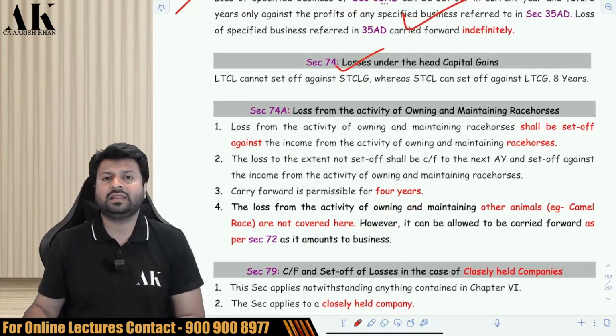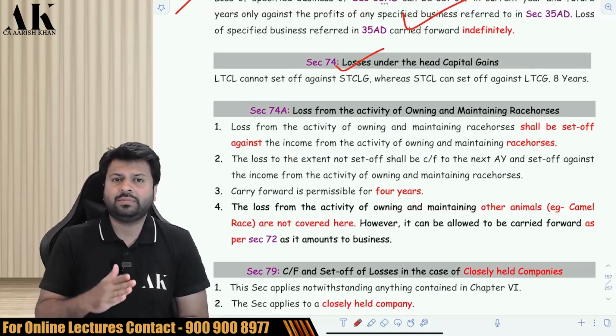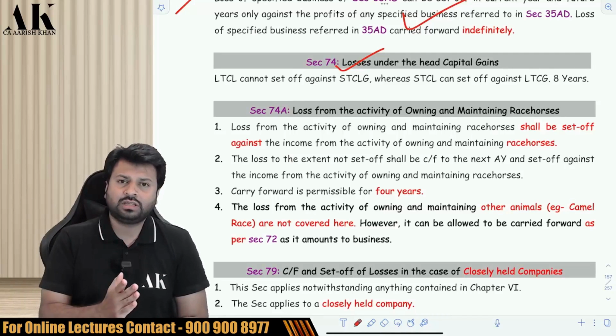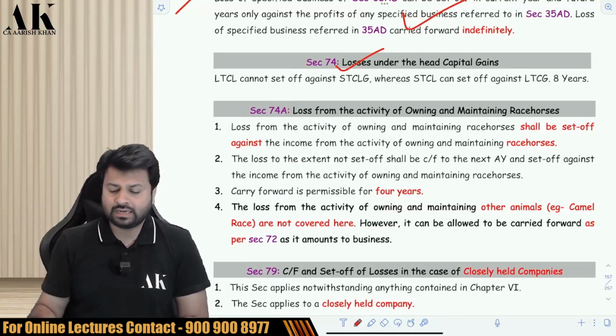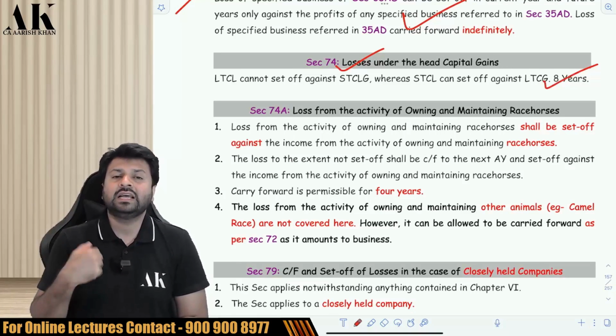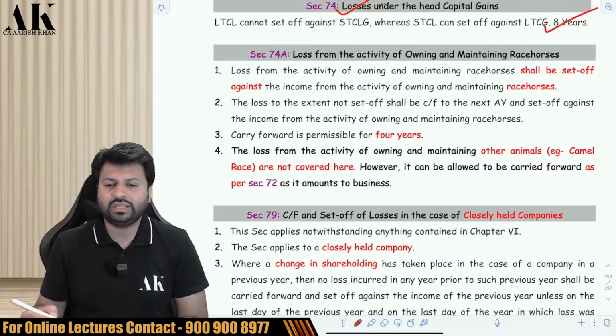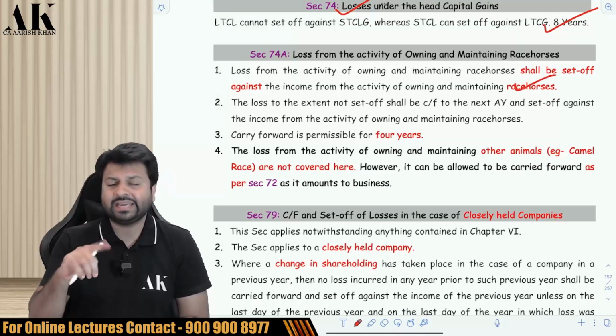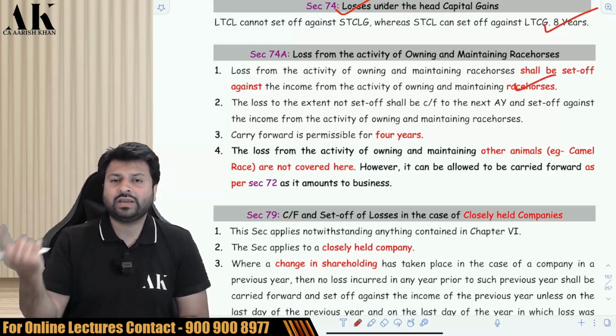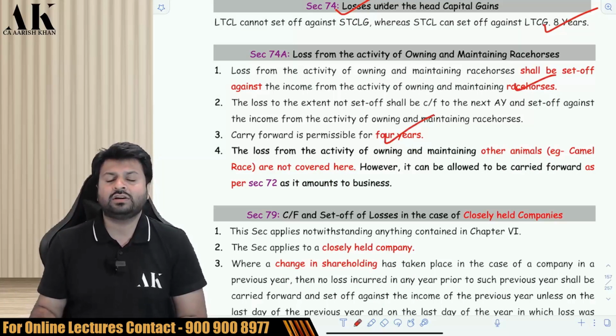Long-term, short-term capital gain loss. I can set off long-term capital loss only against long-term, but short-term capital loss against both, and I can carry forward for a period of what? 8 years. Loss from the activity of maintaining and owning race horses. It can be set off only against similar income. It cannot be set off against other income, and I can carry forward and set off for how many years?